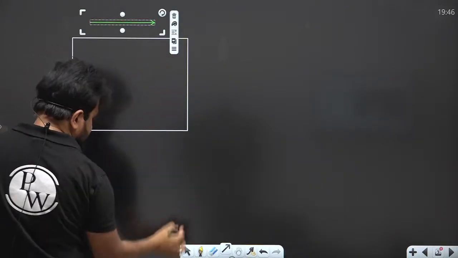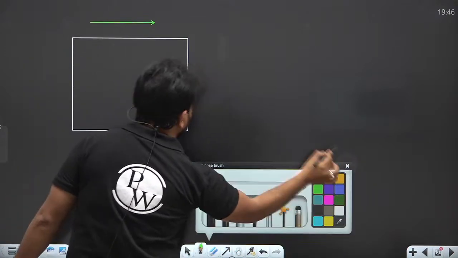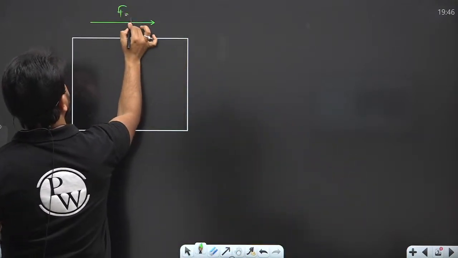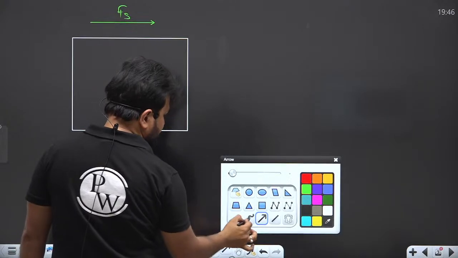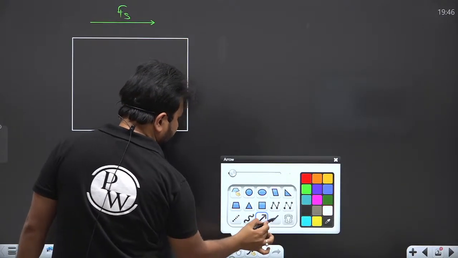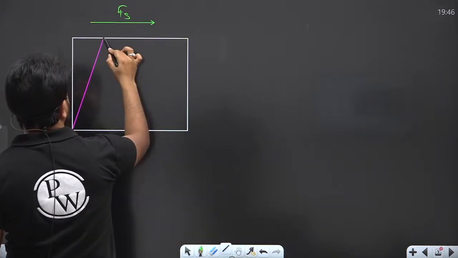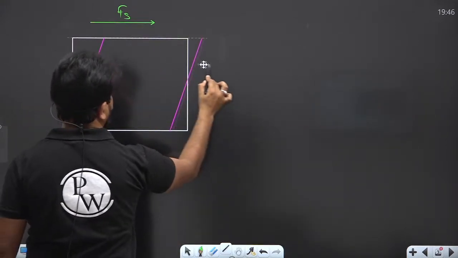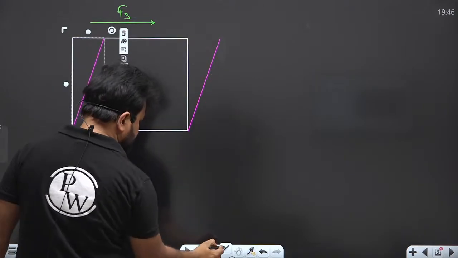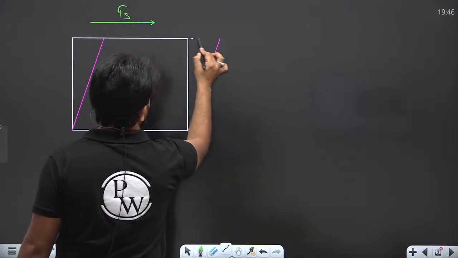If you apply the shear force, what is going to happen? The deformation will take place. Please see here, this was the deformation.